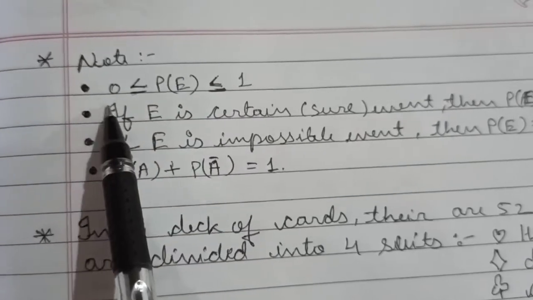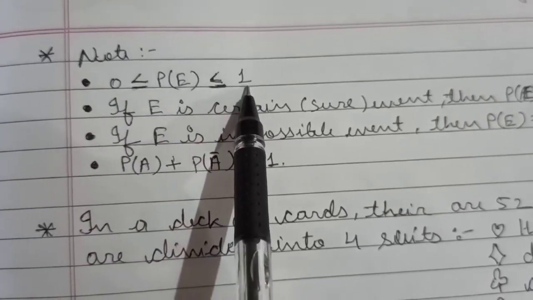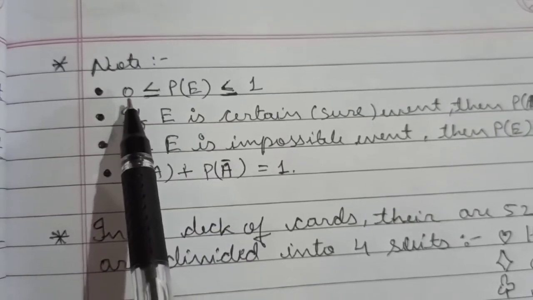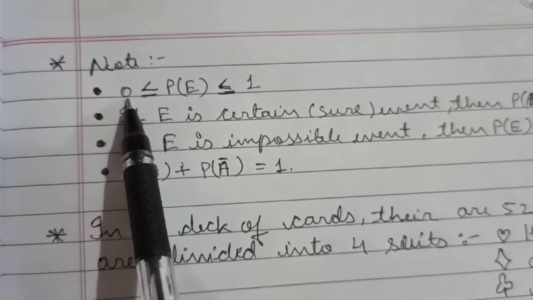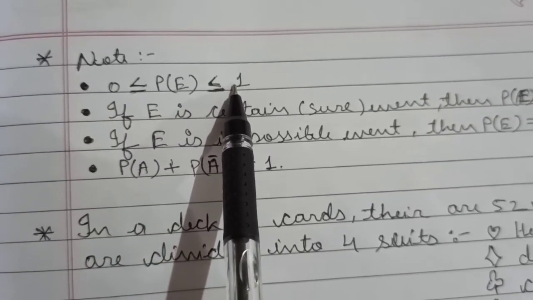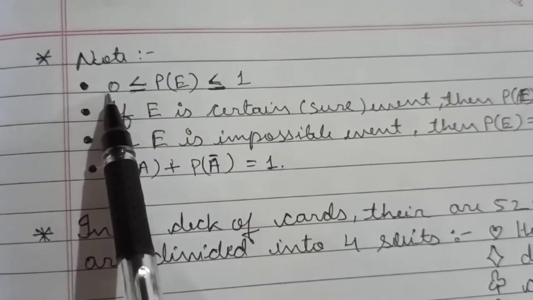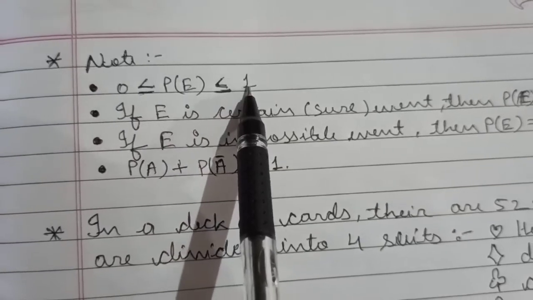That means the probability of any event lies between 0 and 1. It can be 0 for an impossible event, and 1 for a sure event.